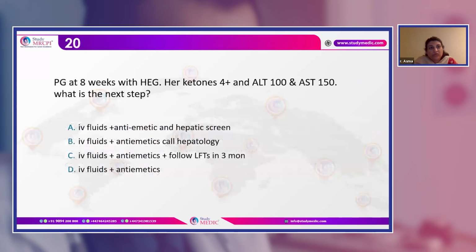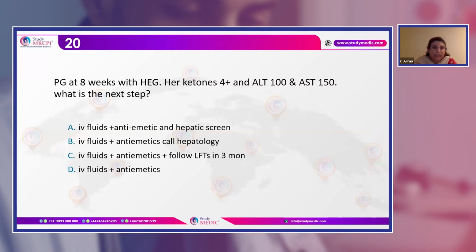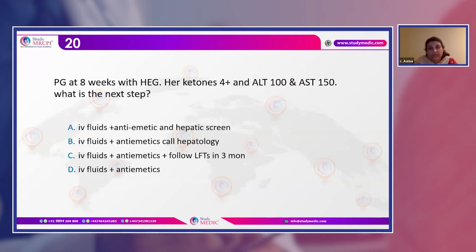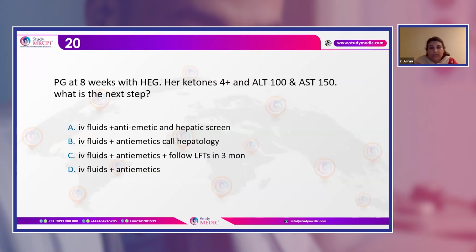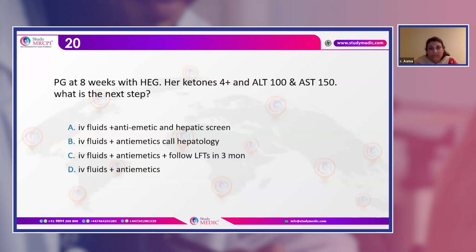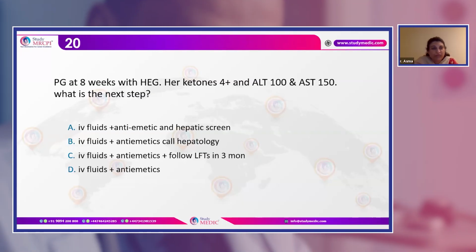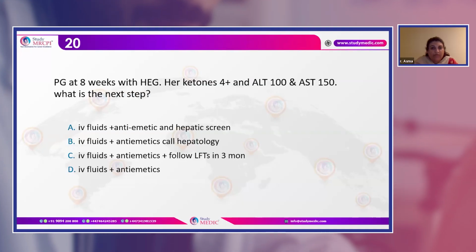So now let's go towards the last question of our presentation. This is a primigravida who is coming at 8 weeks with hyperemesis gravidarum. Now, when this woman comes, her ketones are above 4+, and ALT is going up high like 100, and AST is going up high like 150. Now, what is the next step of management?